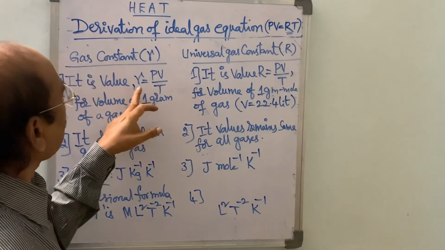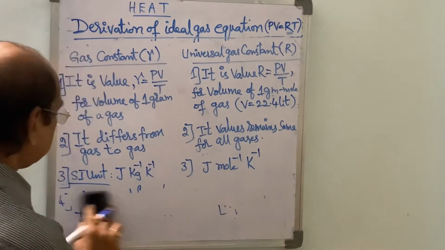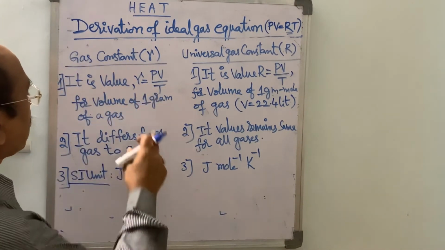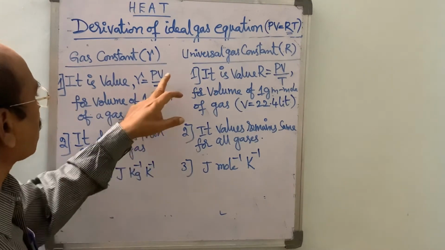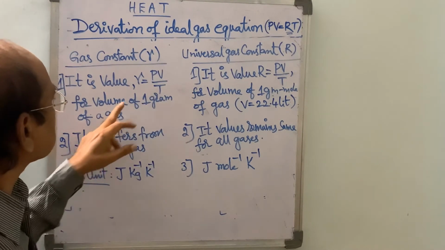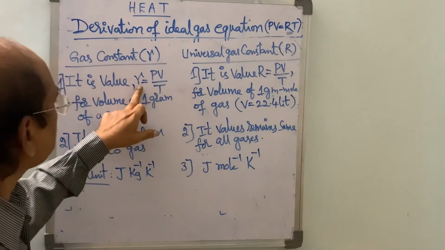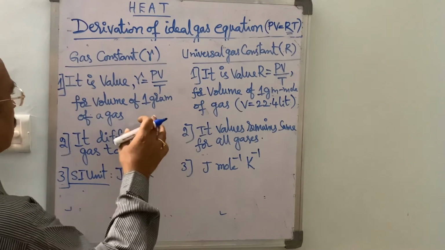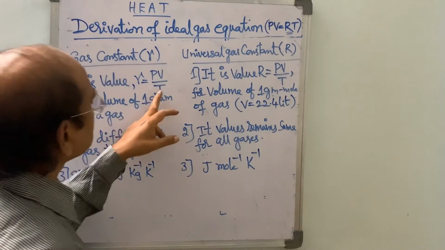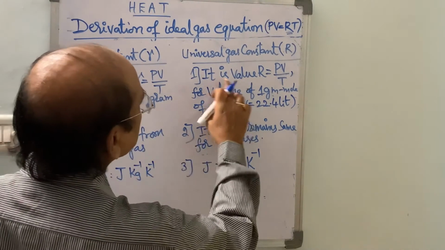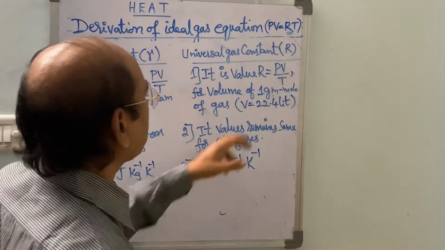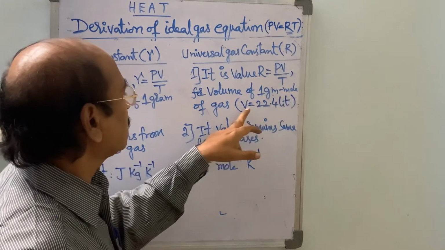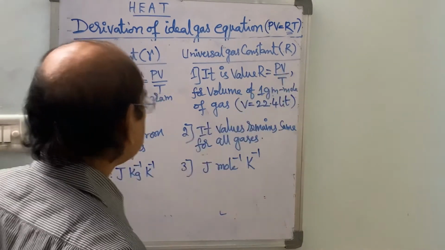So small r value is considered as, when we consider 1 gram of gas, the volume occupied by 1 gram of gas, then the constant value is equal to small r. So gas constant is equal to P into mass, here 1 gram of gas, and temperature at 273. Here capital R is considered for 1 gram molecule of gas, the volume occupied by 1 gram molecule of gas, that is 22.4 liters here.